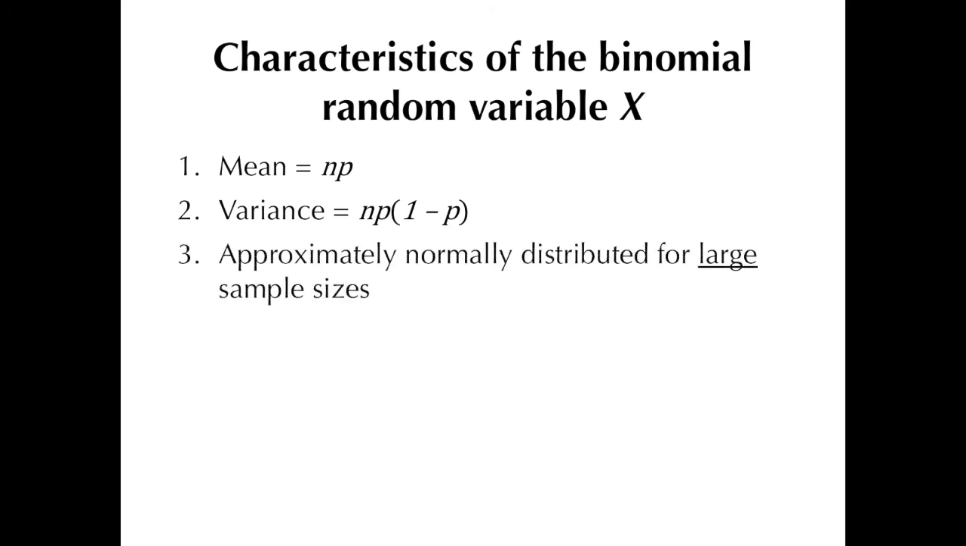Now, probably you'd start wondering, how does this tie up with the binomial and normal distributions? Allow me to explain by revisiting the characteristics of the binomial random variable x, which we already took up during the binomial distribution video. Recall that the mean is equal to n times p, and the variance is equal to n times p times the complement of p, or 1 minus p. Thirdly, this binomial random variable x is approximately normally distributed when the sample size, or n, is large. We actually have what's called the central limit theorem to thank for this.